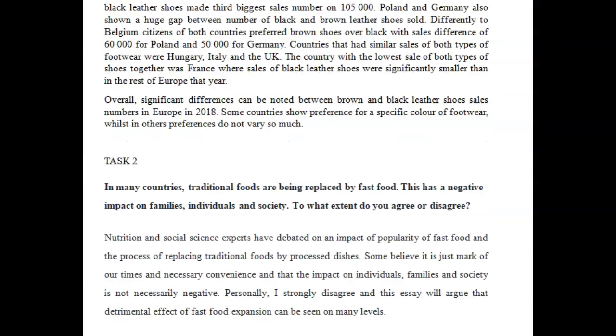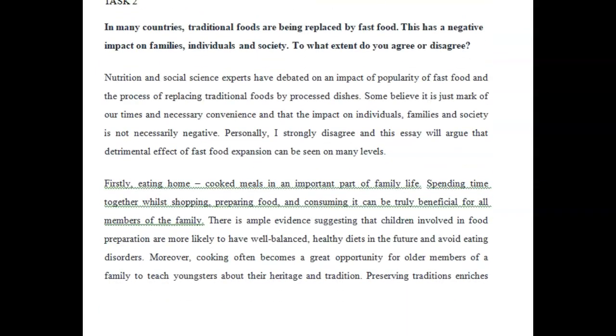All right. So what is this about? What is this telling us? First of all, it's setting up the situation for us here with this sentence, okay? It's telling us that traditional foods are being replaced by fast food. So this is the essay's given, all right? You're not allowed to discuss whether this is happening or not. This is a trend that the people at IELTS and their infinite wisdom have decided is just a given and it's fact, okay? So traditional food is being replaced by fast food.